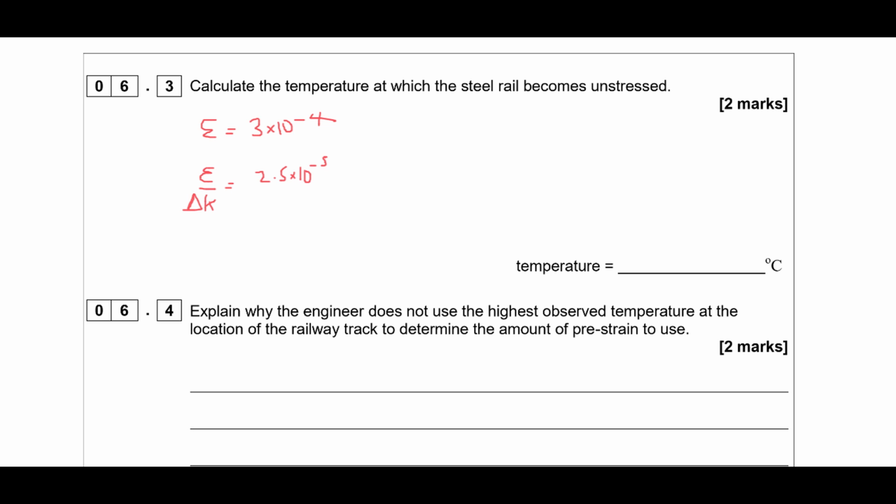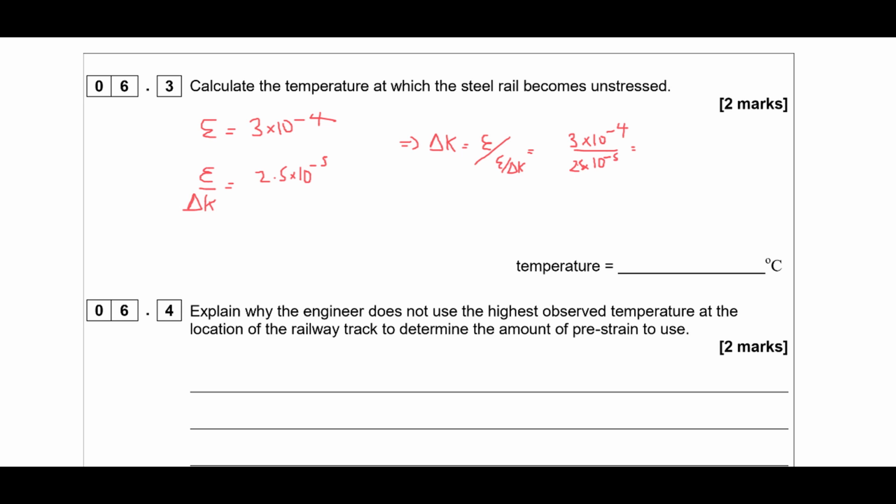So we can get the temperature change by doing the strain divided by the strain per temperature change. So that's going to be 3 × 10 to the -4 divided by 2.5 times 10 to the -5.